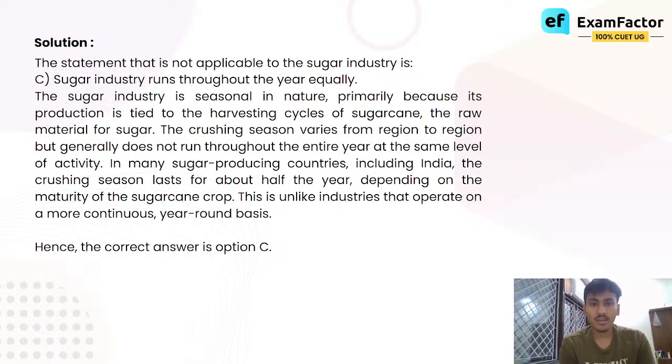ऑब्वियस सी बात है क्योंकि शुगर इज बेस्ड ऑन अ क्रॉप, शुगर केन. ऑब्वियस सी बात है कि शुगर केन इज नॉट अ क्रॉप दैट विल ग्रो कंटिन्यूअसली और इवनली थ्रू आउट द ईयर. The crushing season varies from region to region and generally does not run throughout the entire year at the same level of activity. In many sugar producing countries, including India, the crushing season lasts for about half the year, depending on the maturity of the sugar crop. This is unlike industries that operate on a more continuous year round basis. Got it?